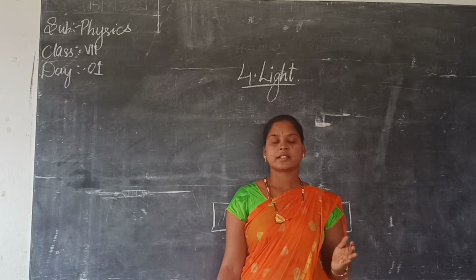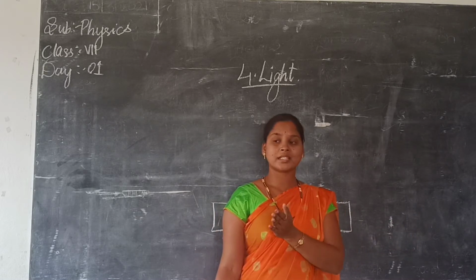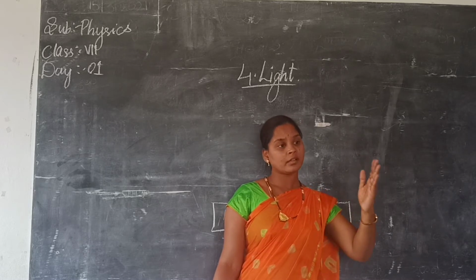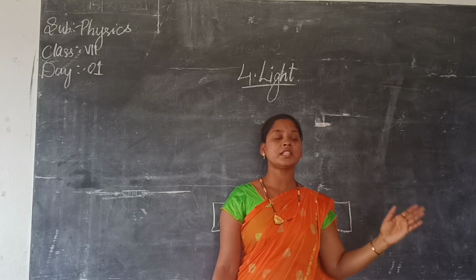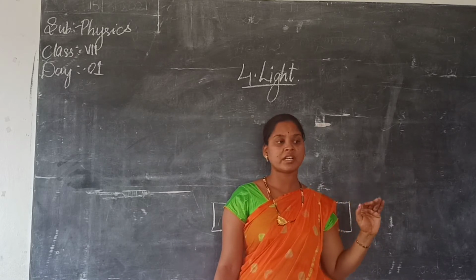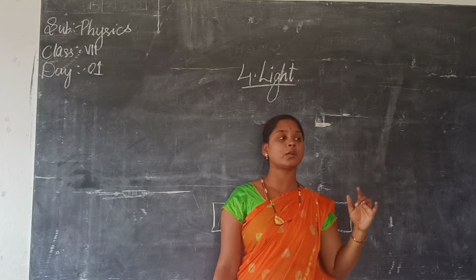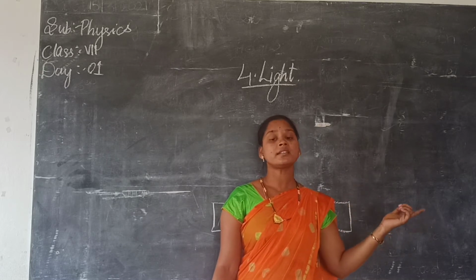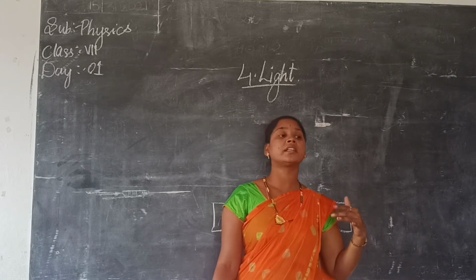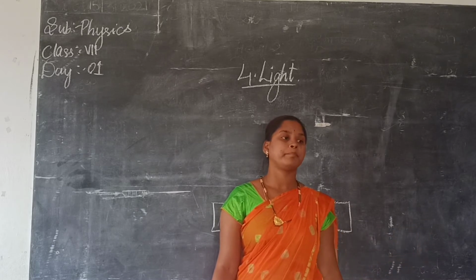Clear everyone? Next, homogeneous medium and heterogeneous medium. Did you hear these words, homogeneous mixture and heterogeneous mixture? Yes, ma'am. They are also the same. Homogeneous is smooth, same as a regular surface, which reflects the light rays evenly. They are called homogeneous medium. Whereas heterogeneous means which gives irregular reflection of light. They are heterogeneous medium.